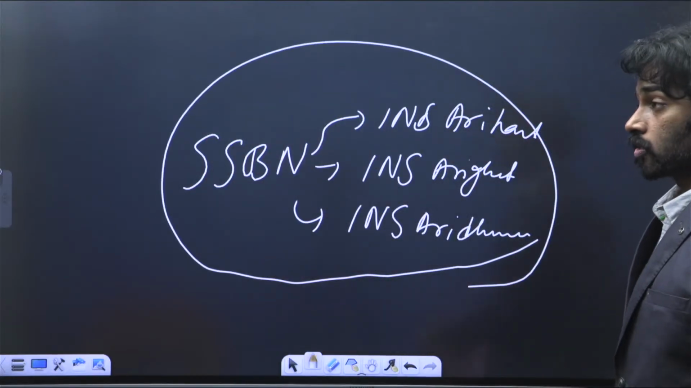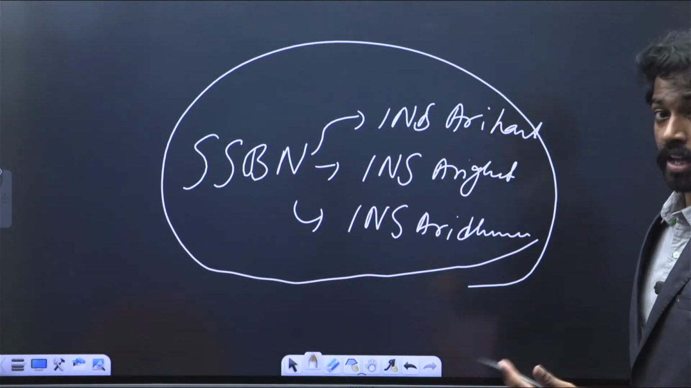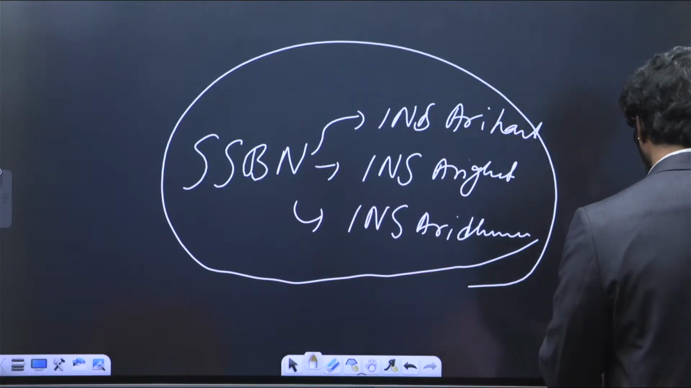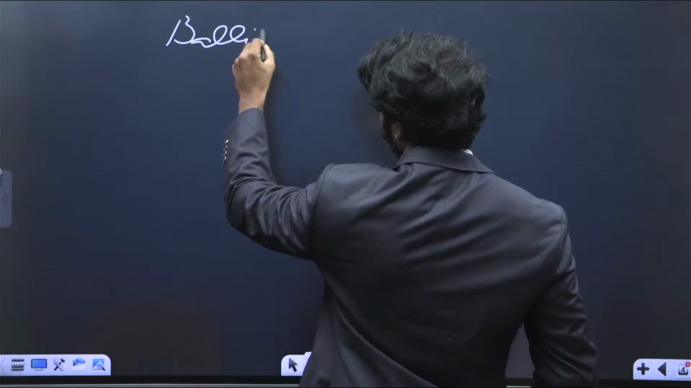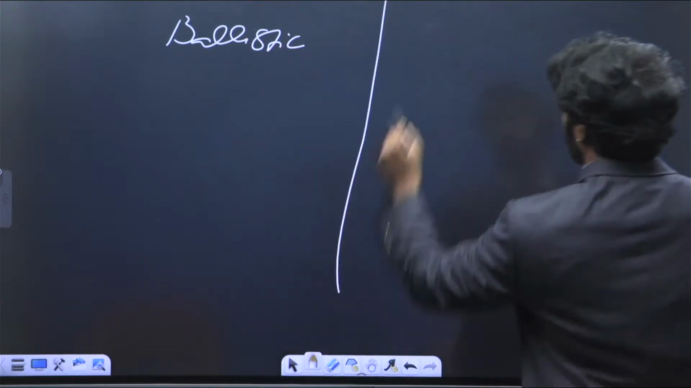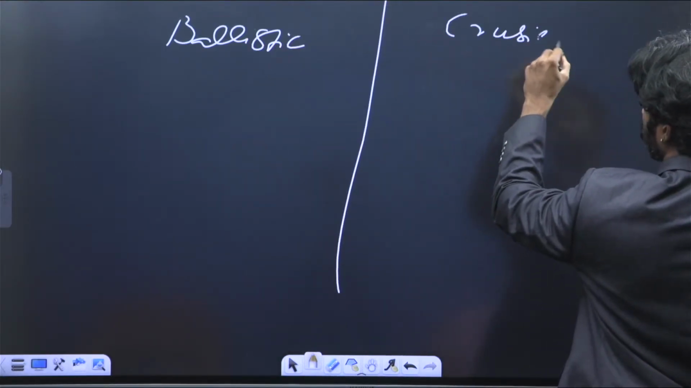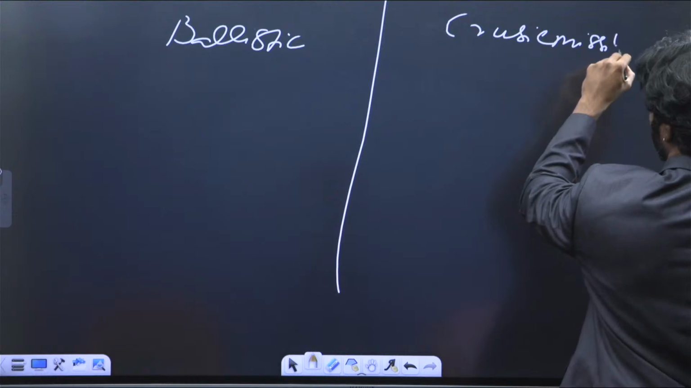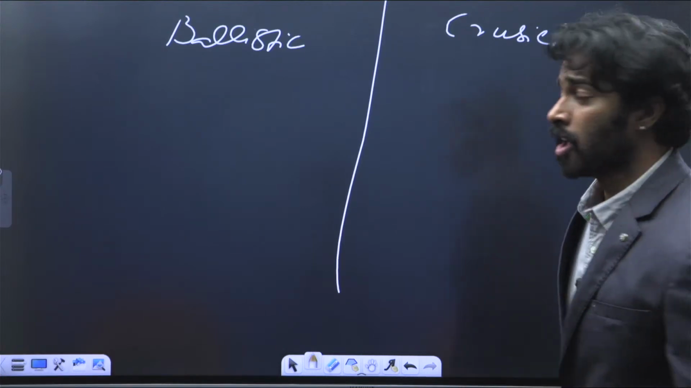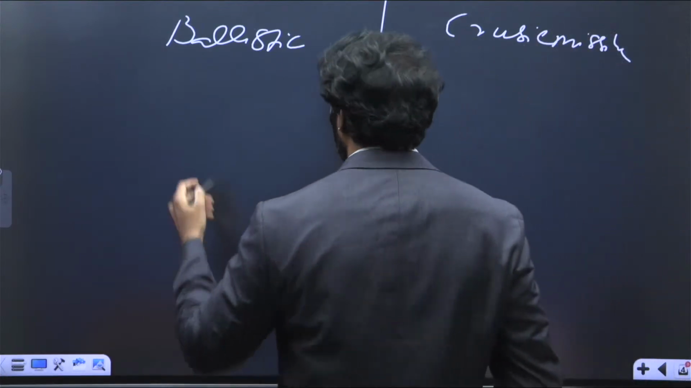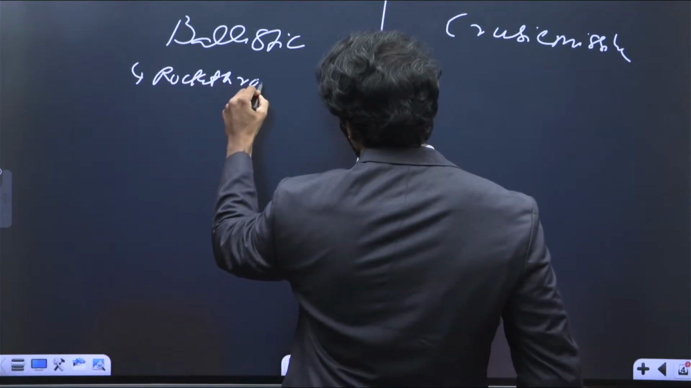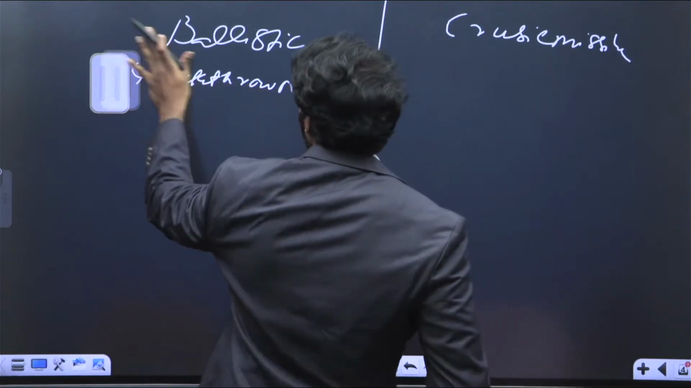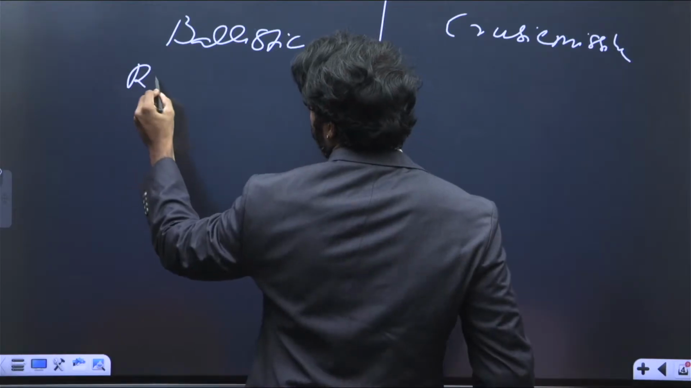Now that we have understood a little on what SSBN is and what SSN is, let us understand what ballistic missile is and what cruise missile is. Ballistic missile and cruise missile, right? A ballistic missile is any missile that is a rocket thrown weapon. Right, it is a rocket thrown weapon.